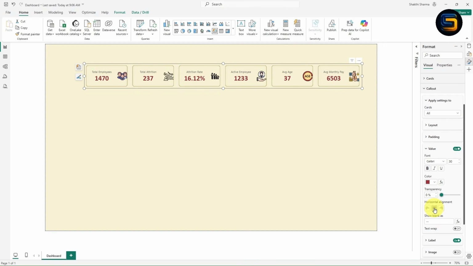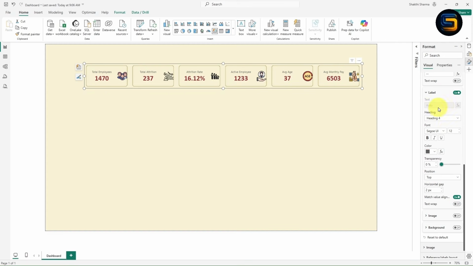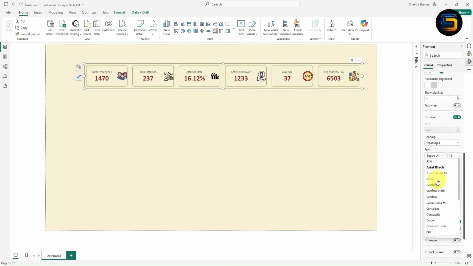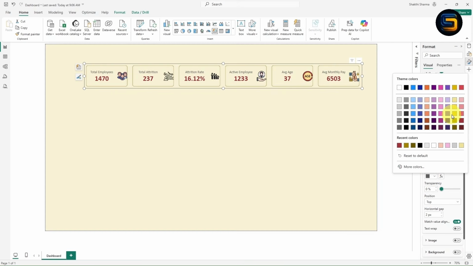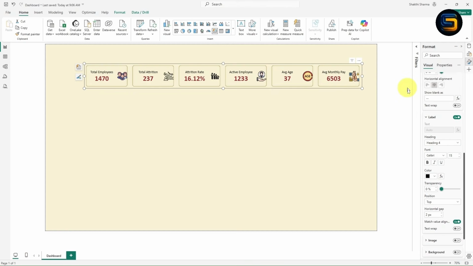I will give the center alignment. Now I will give some formatting for the label, just expand this label from here. Now change the font. I will select the Calibri. This is the Calibri, right? Now from here you can increase the font size of this label. I will take it as 15. Now it is looking perfect. From here you can change the color. I will select this black color and I will make it bold.